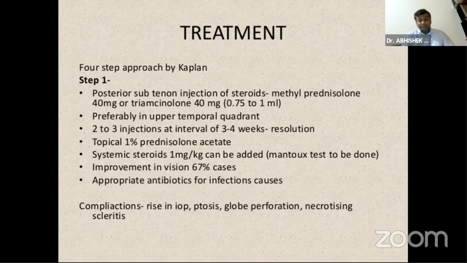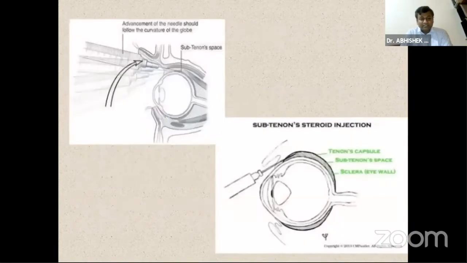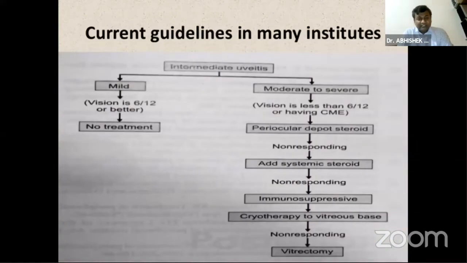The treatment followed is a step-by-step treatment, which was proposed by Kaplan. So if the patient is having mild decrease in vision, we don't need to treat. And if the patient is having vision worse than 6/12, then the first step in treatment is periocular depot steroids like triamcinolone. 0.5 to 1 ml is given. It can be in the sub-Tenon space, and it can be repeated at 6 to 8 weeks. If the patient is not responding, we can add systemic steroids like Omnacortil or prednisolone at the dose of 1 to 1.5 milligram per kg body weight.